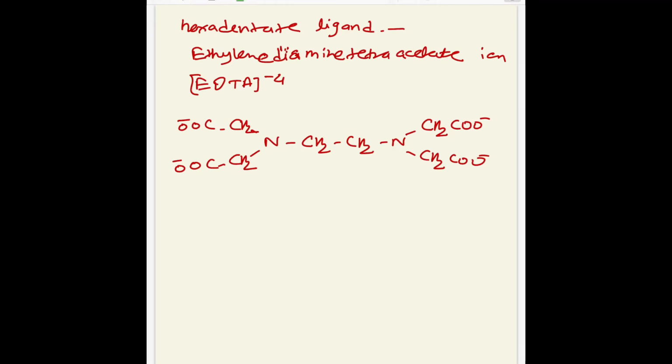So first one is that nitrogen, second that nitrogen, and there are 4 oxygen atoms, 1, 2, 3 and 4. So these are the 6 donor atoms, and due to that reason EDTA is a hexadentate ligand. So next type is ambidentate ligand.